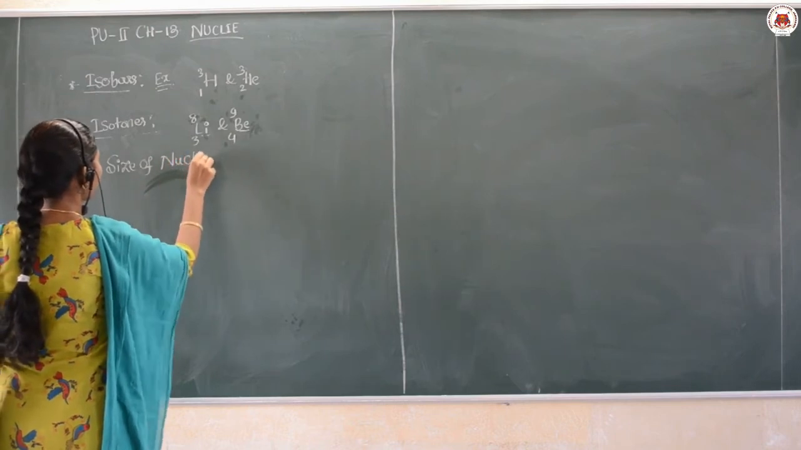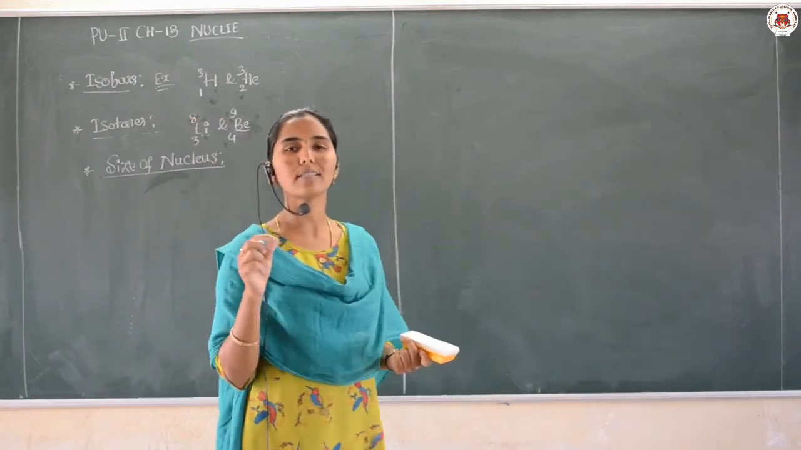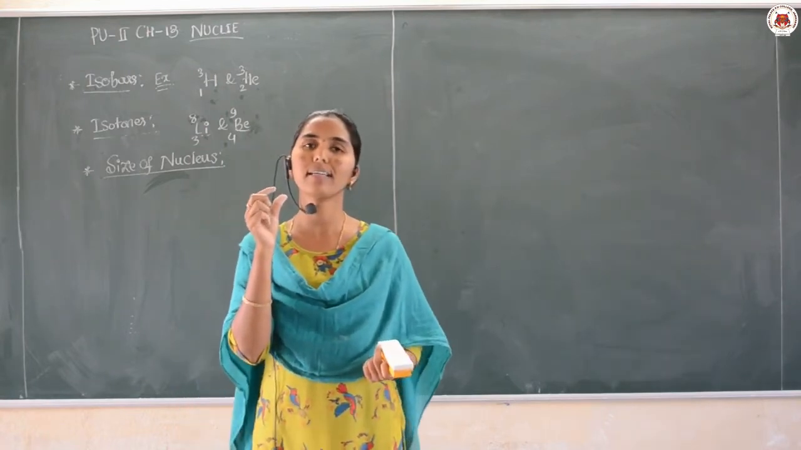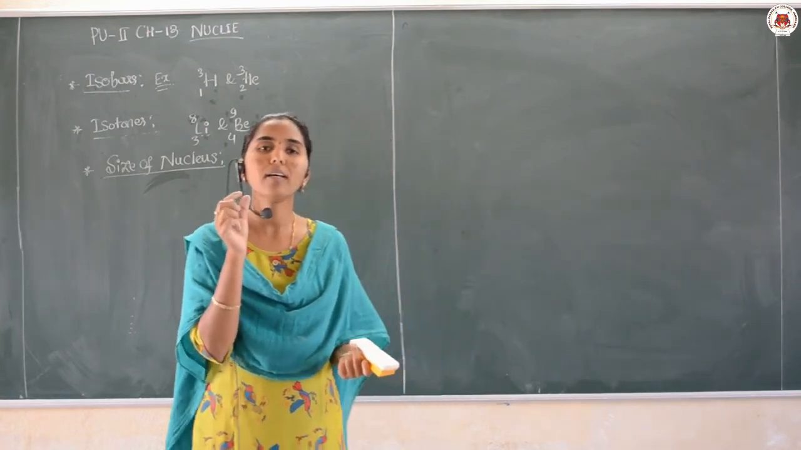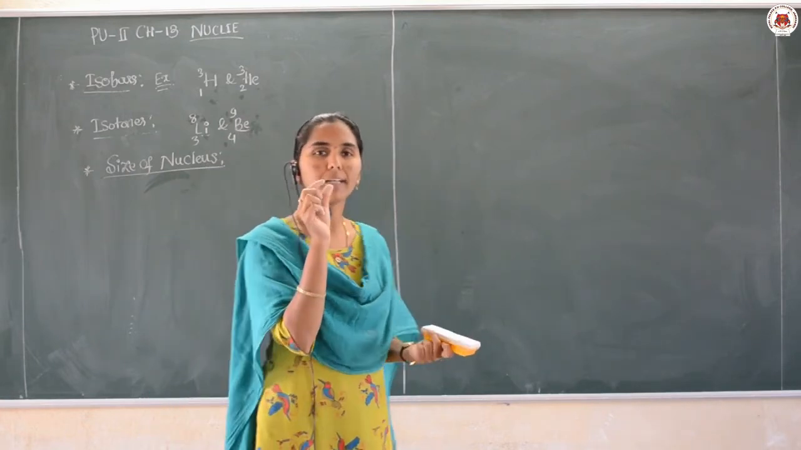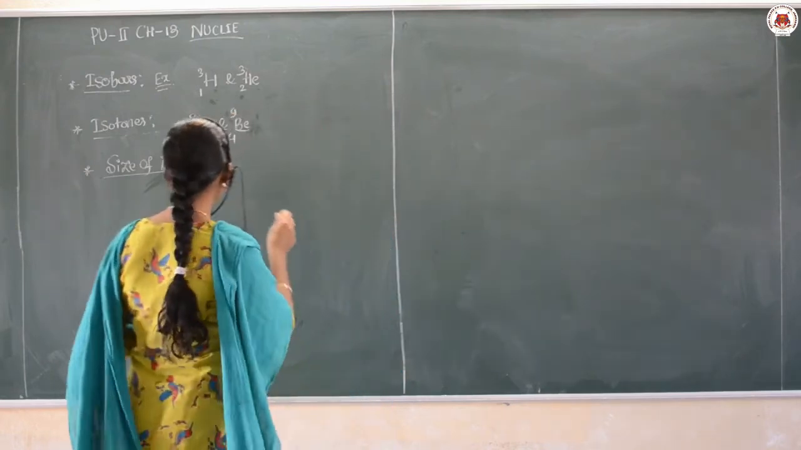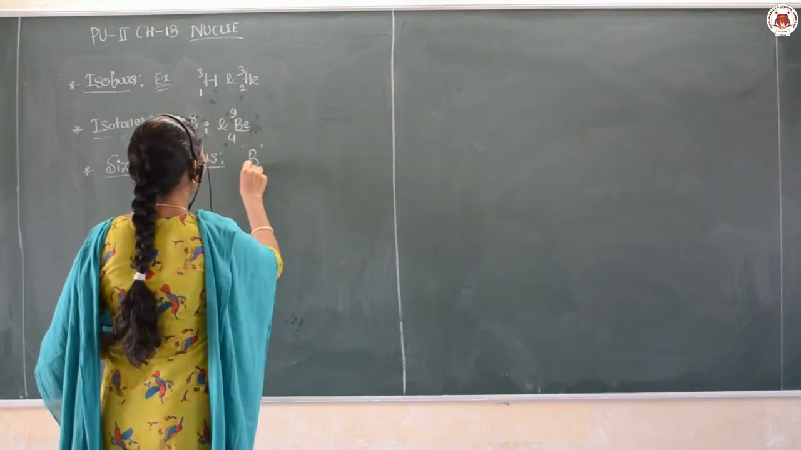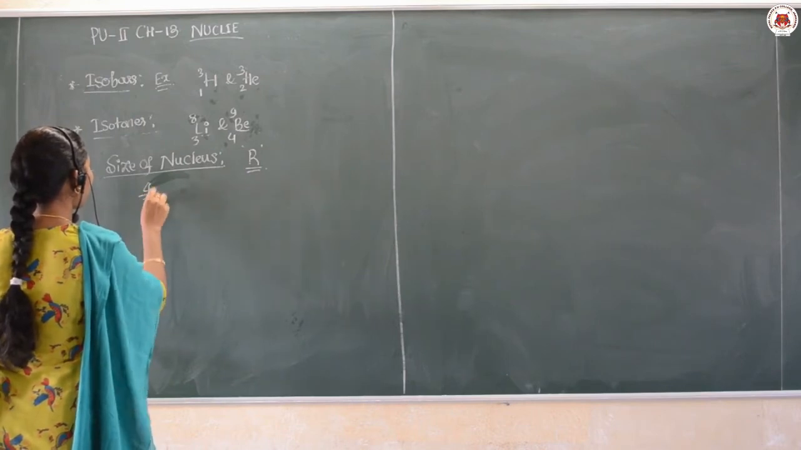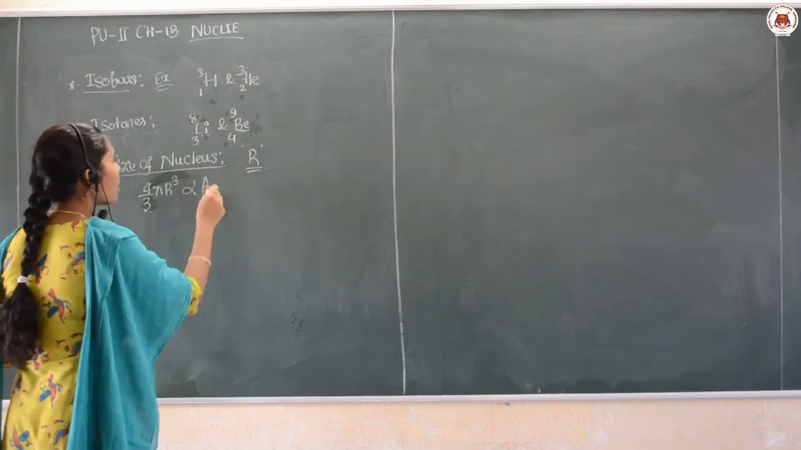Size of nucleus. The size of the nucleus is very small, and remember the shape of the atom we are considering is spherical. If the atom is spherical, then definitely the nucleus is also spherical. If I consider the radius as r, remember the volume of the nucleus, that is 4/3 pi r cube, is directly proportional to the mass number.